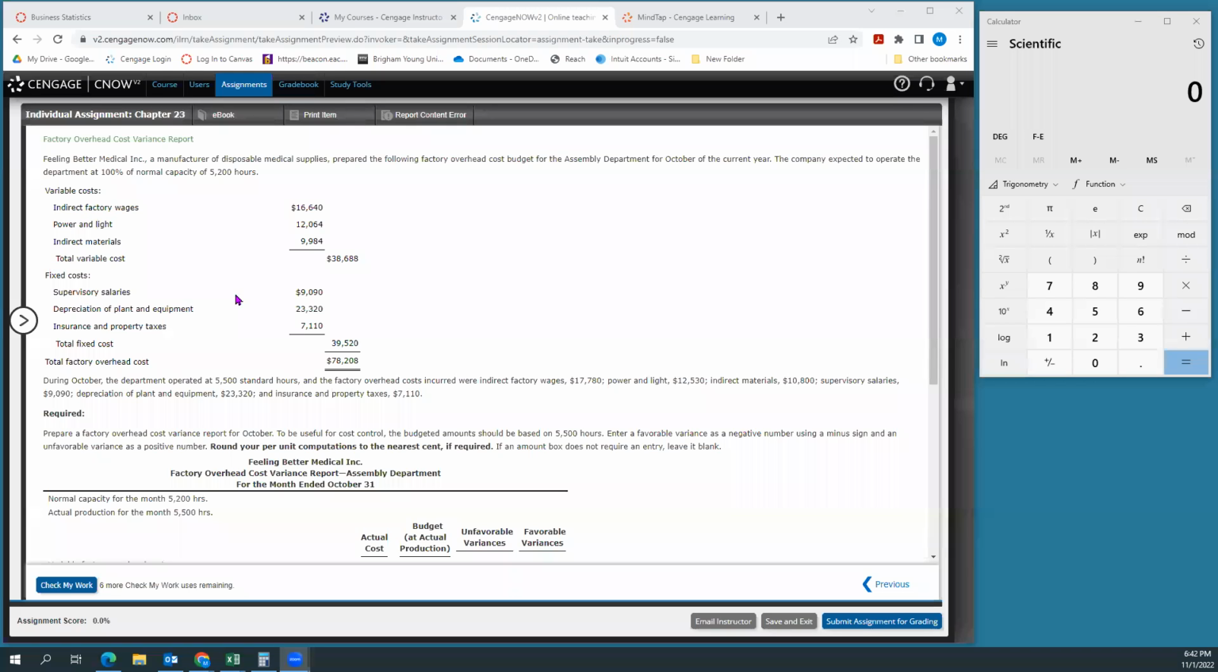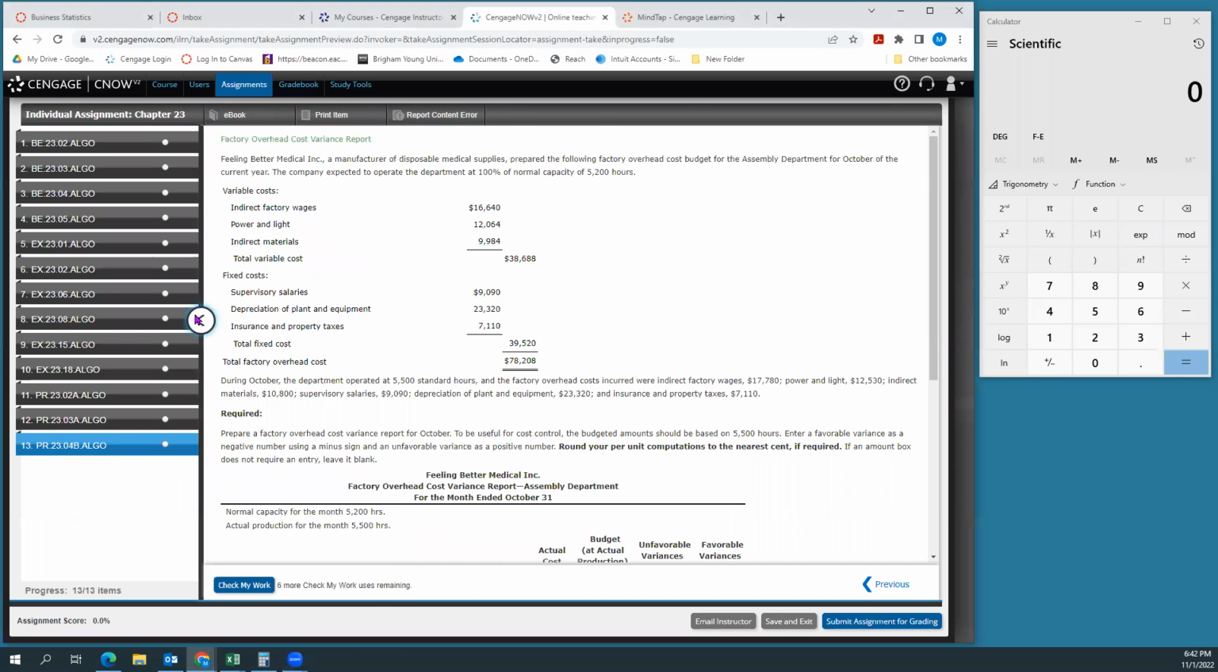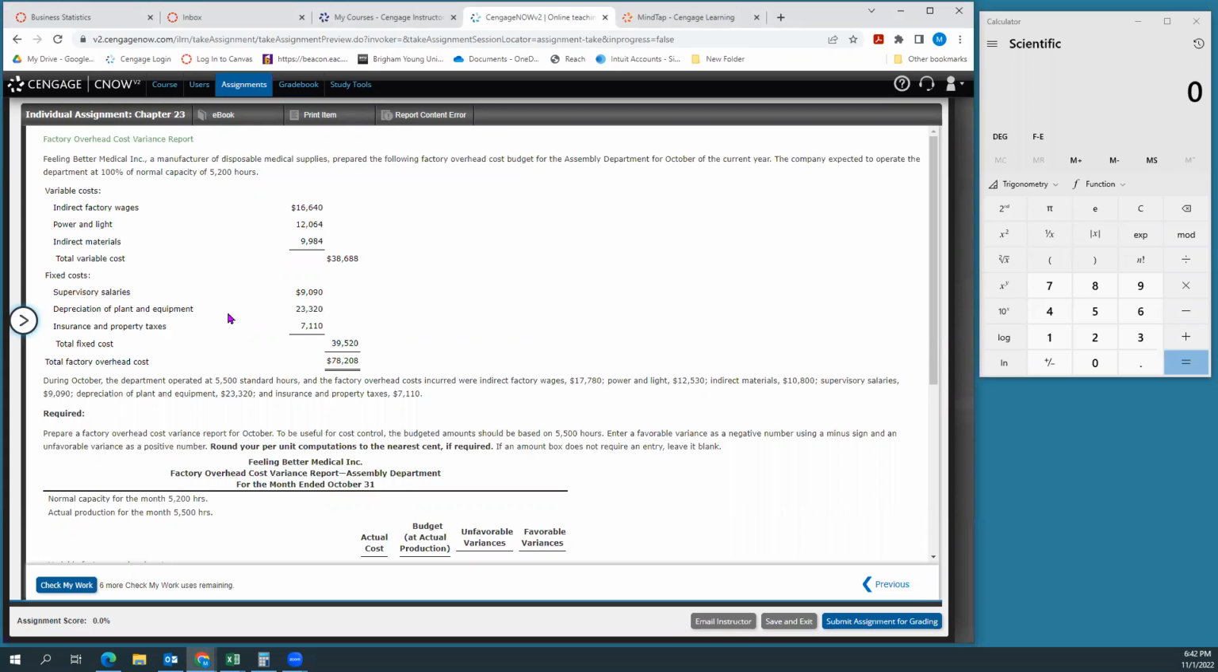All right, here we go with the individual assignment, chapter 23, the last problem. What is that, 13? Yeah, the last problem is 13. This feels a lot like number 10, or it's similar at least, which I guess all of the ones in this chapter are similar in the sense that they cover the same topic.